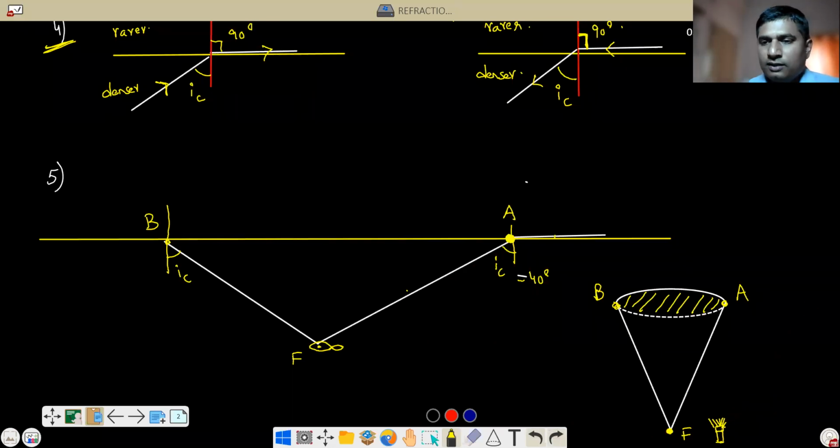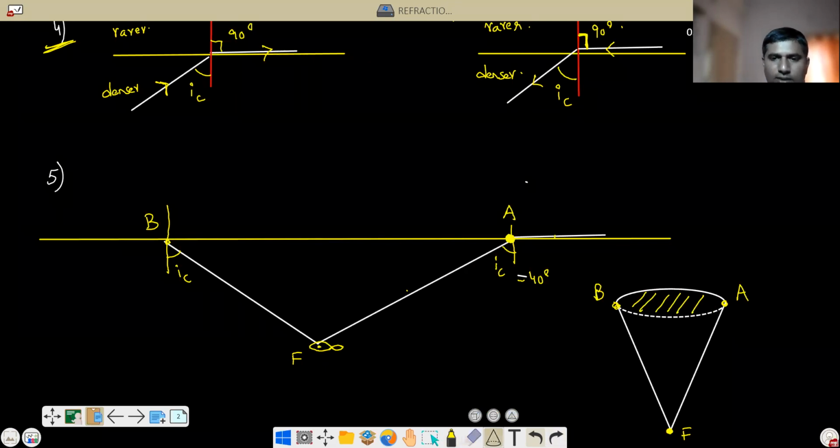So the fish will see the outside world in the form of a cone. Like this, it will see. On the water, there will be a circle forming. Or you can also remember, instead of a fish, assume that you have placed a torchlight, and you will see a dark shadow on the water of this much circle. So they'll ask what is the area of this circle, or what is the radius of this circle.